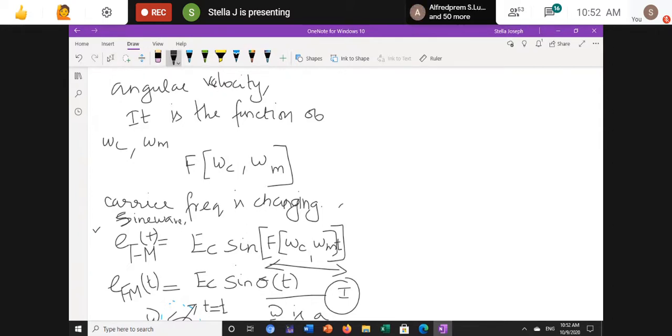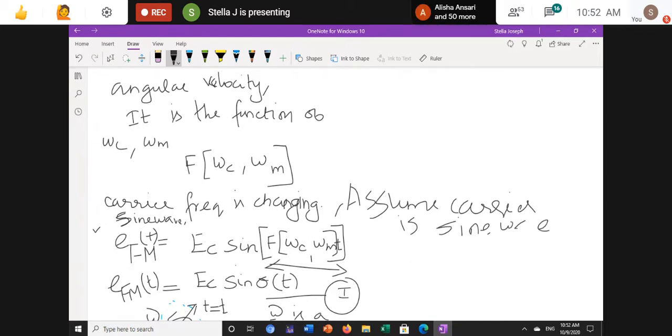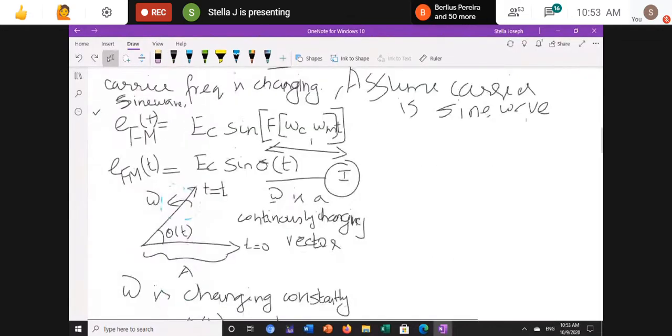Here you assume the carrier is a sine wave. Otherwise, we will be getting confused.